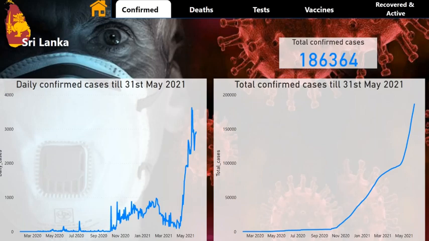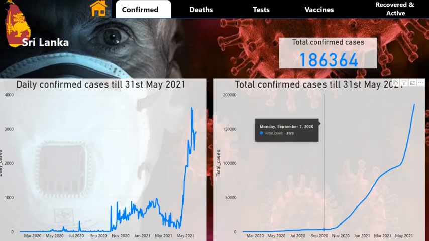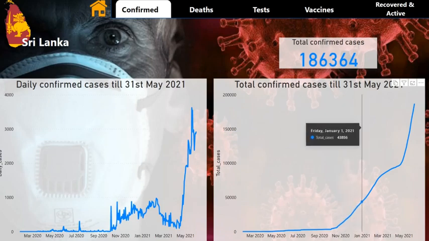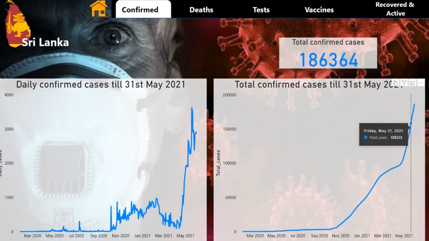On this page, we can see the daily confirmed cases until 31st May. The most daily confirmed cases were found on May 19, it was 3,623. And this chart shows the cumulative confirmed cases of coronavirus, and there were more than 186,000 confirmed cases. Okay, then we go to the death phase.